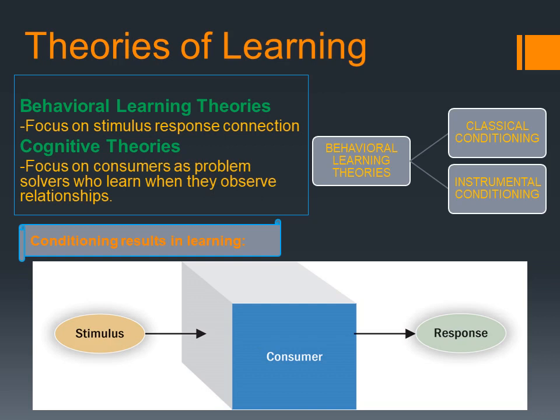Classical conditioning focuses on automatic behaviors, and in this conditioning two stimuli are linked together to produce a new learned response in a person. As an example, think that a father brings a box of popcorn whenever he wants to watch a movie with his child at night.